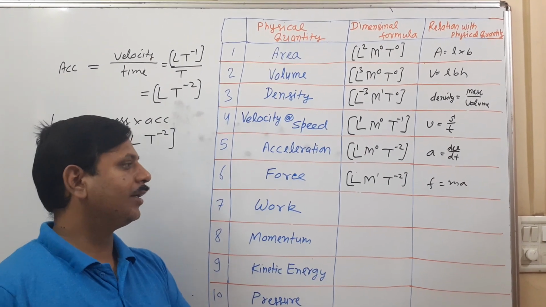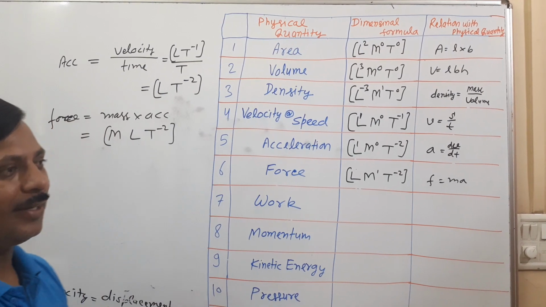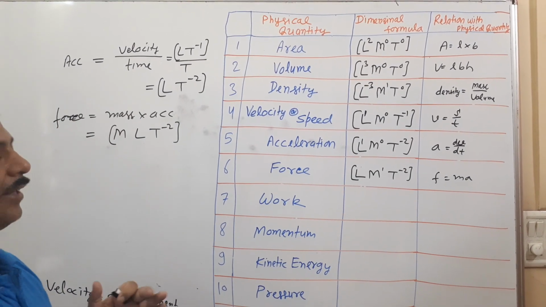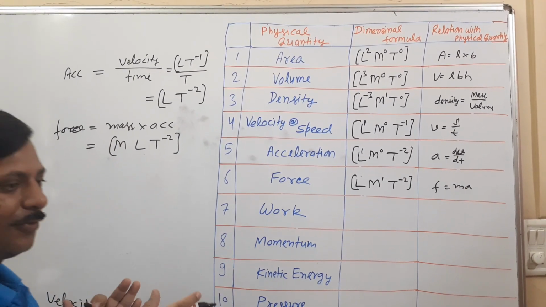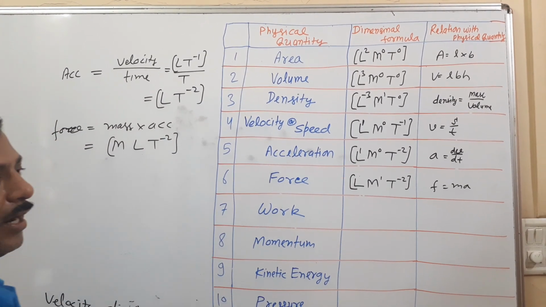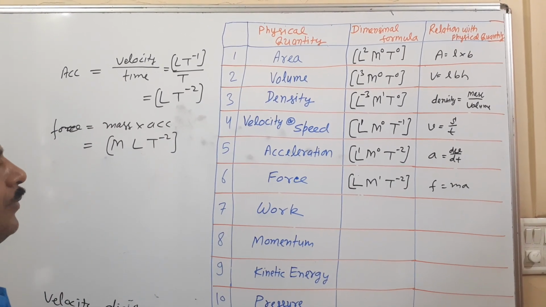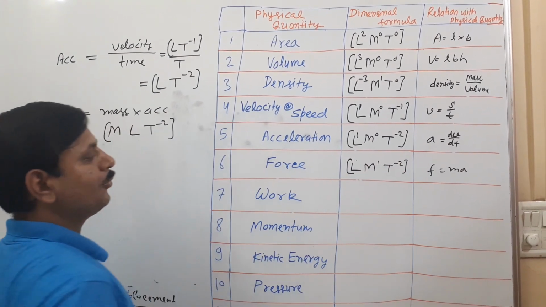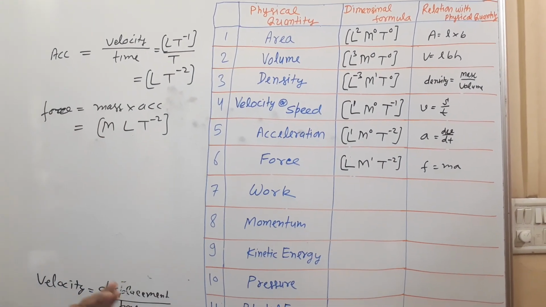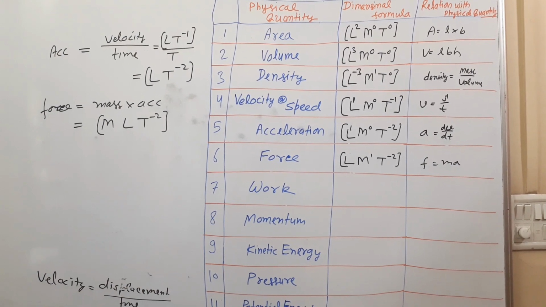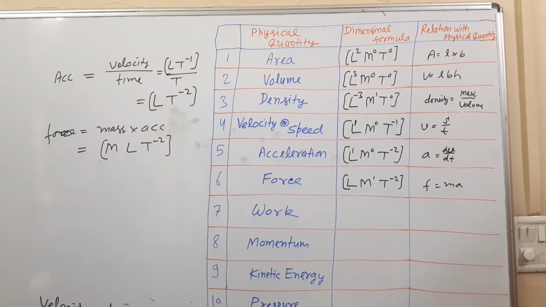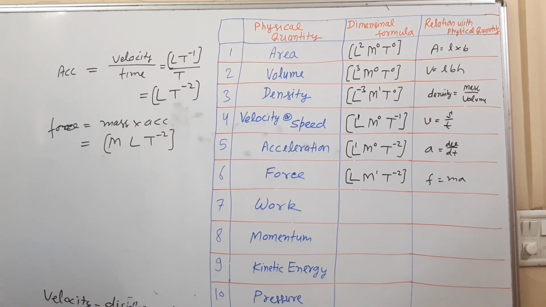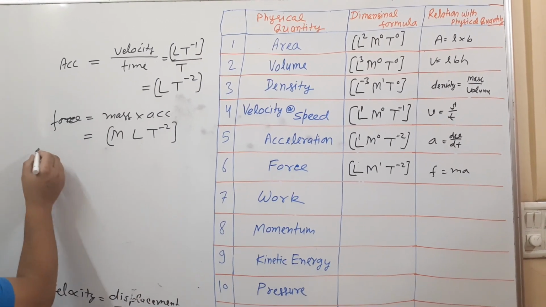But if you go in the NCERT books, there is MLT. Firstly they are arranging mass, then length, then time. So there maybe they will write MLT raised to minus 2. There is no change, both are correct. Only the sequence they are using is different, I am telling you.